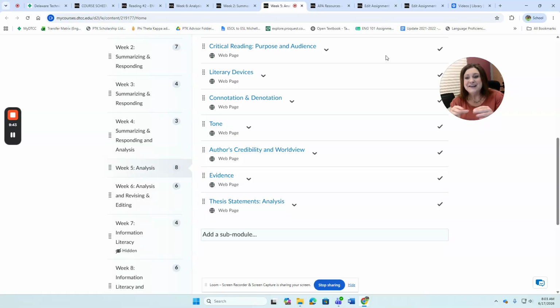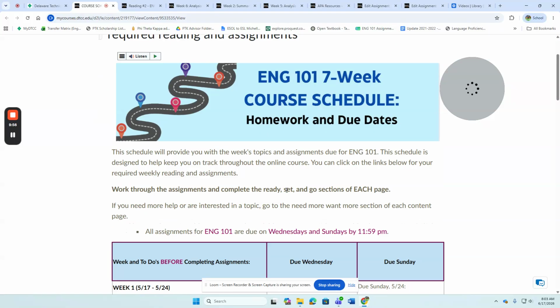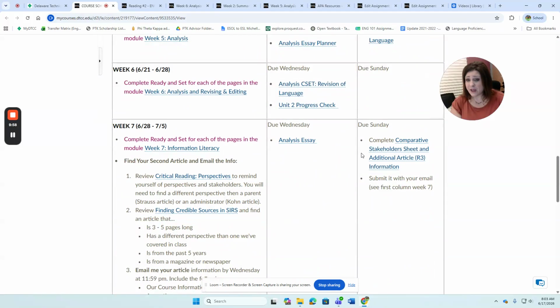That's it. So you are building and restructuring each time and getting feedback each time so that you get better and better and better, so that when you have your analysis essay due week 7, you're really good to go, guys. Okay, and that's how the class works. So all of this building happens so that your final product is awesome. And I can't wait to see what you come up with.